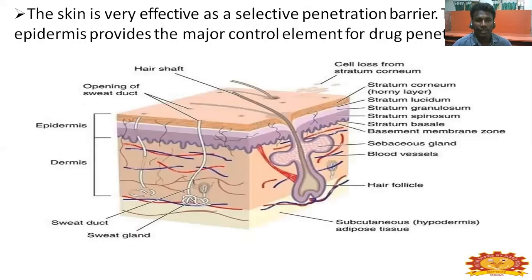The skin is very effective as a selective penetration barrier. The epidermis provides the major control element of drug penetration. The various parts of the skin are the stratum corneum, stratum lucidum, stratum granulosum, stratum spinosum, stratum basale, the basement membrane zone, sebaceous gland, blood vessels, hair follicles, subcutaneous and adipose tissue, and the sweat gland and sweat duct. The upper part is the epidermis and the lower part is the dermis.